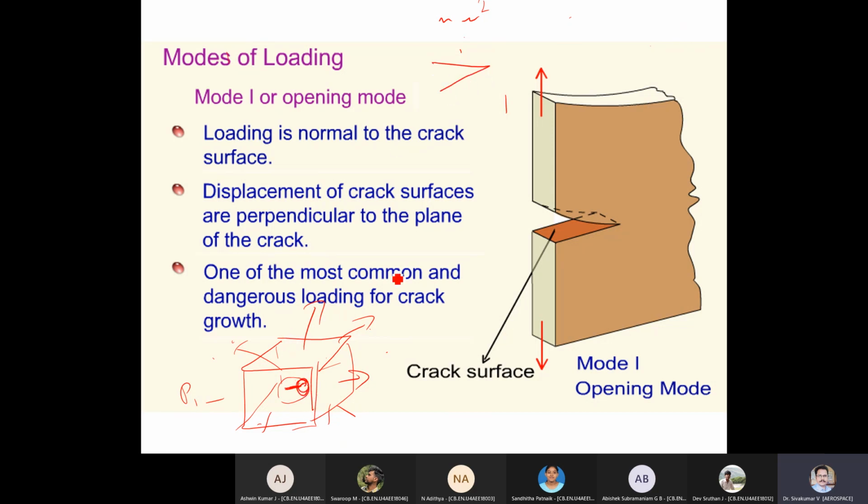In this particular tip, it has to break. What type of loading effect is coming? It's a random loading you are applying on the system, n loads in n directions.